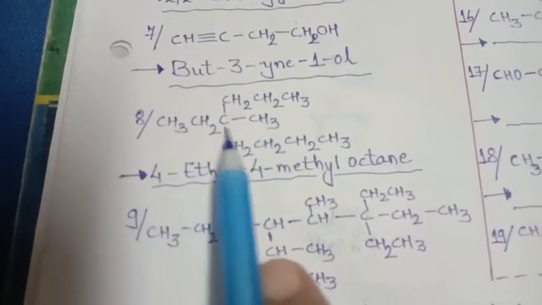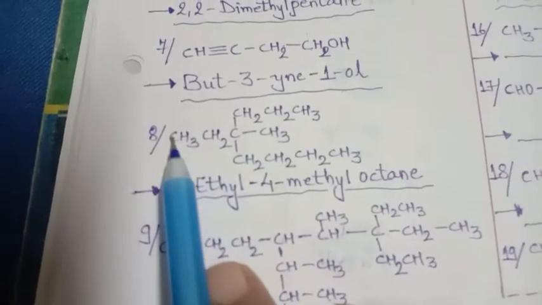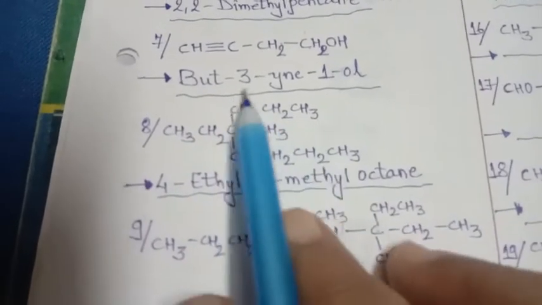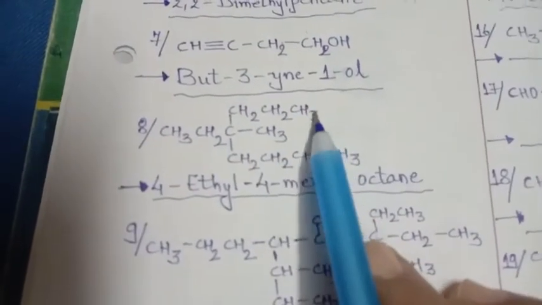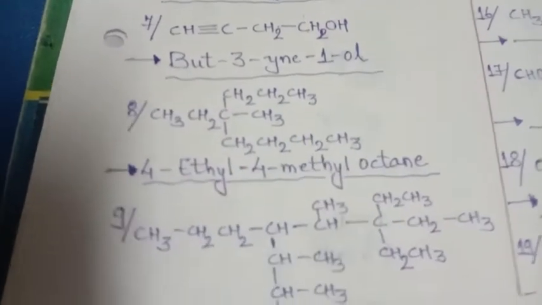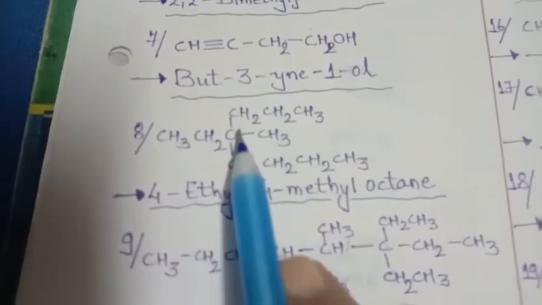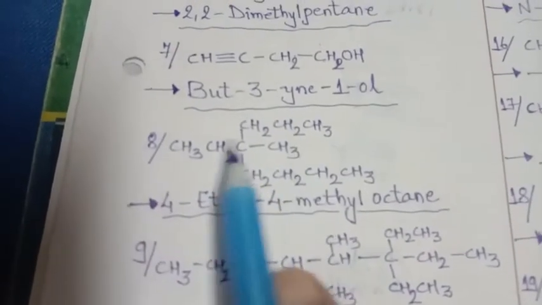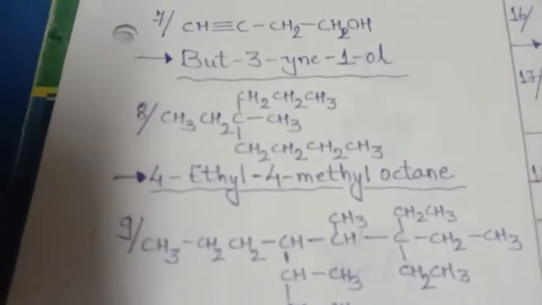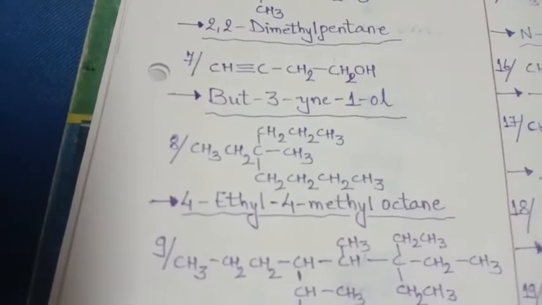If I consider this 4 carbon, 1, 2, 3, 4, 5, 6. 1, 2, 3, 4, 5. So 4, 5, 6. Now let us see one more. 1, 2, 3, 4, 5, 6, 7, 8. So this is the maximum. 1, 2, 3, 4, 5, 6. So here the possibility is 4, 5, 6. But the longest is 8. So we will consider 8 as the parent chain.